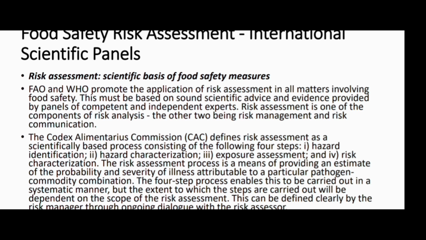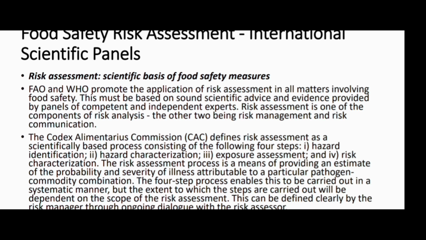This must be sound scientific advice and evidence provided by a panel of competent and independent experts, and risk assessment is one of the components of risk analysis, the two others being risk management and risk communication. So risk assessment is the main component of risk analysis, and these come under one rooftop, which is known as risk analysis.